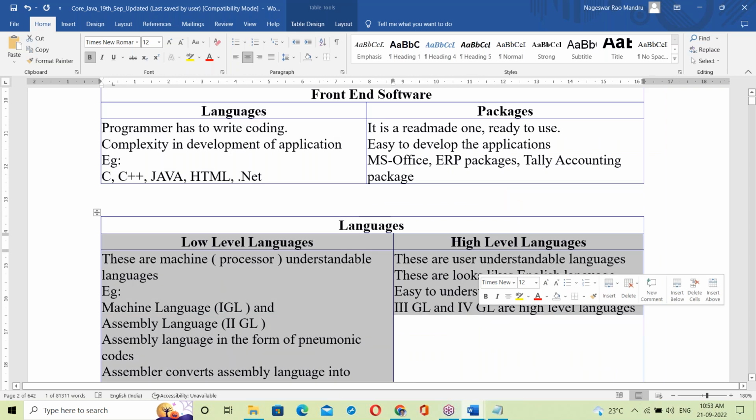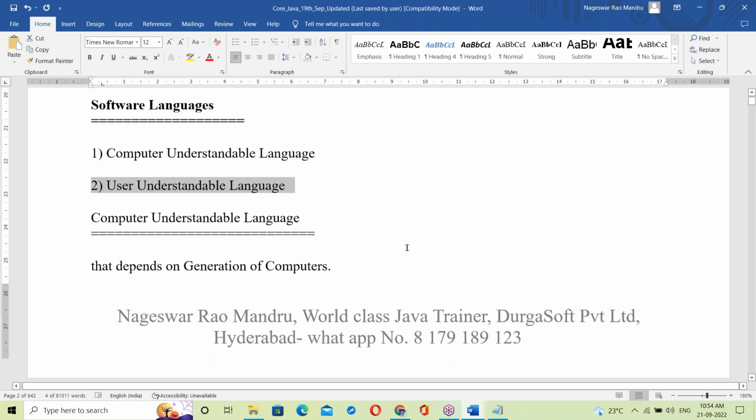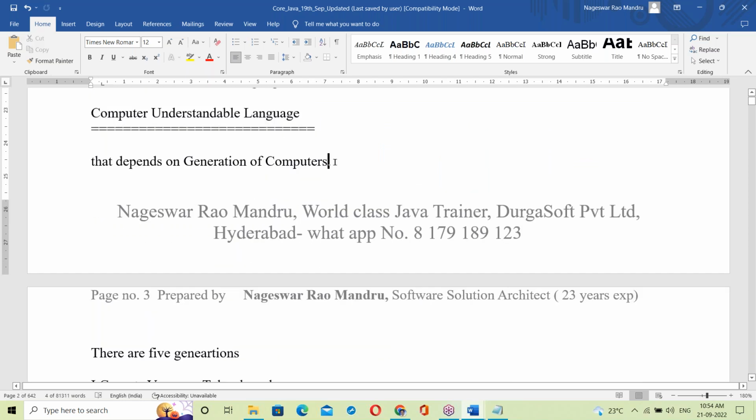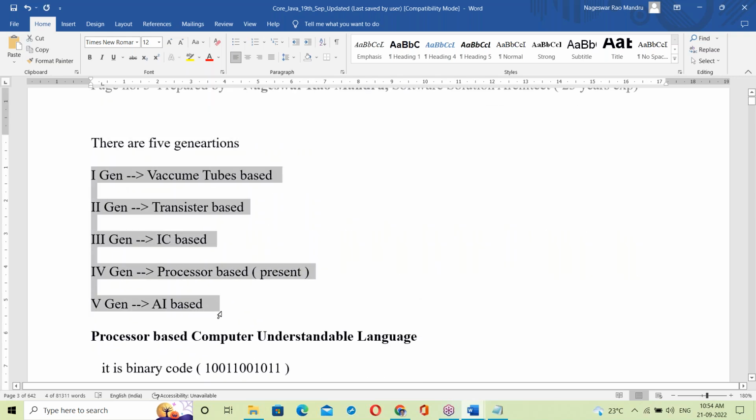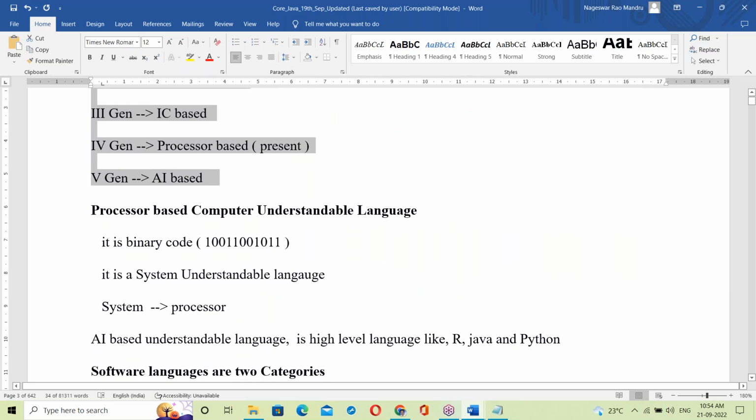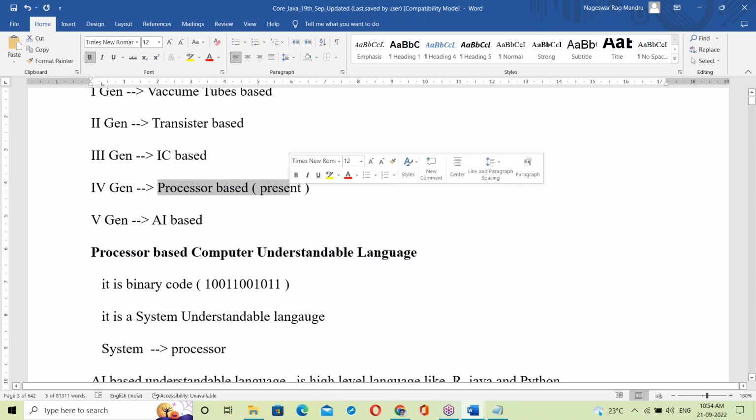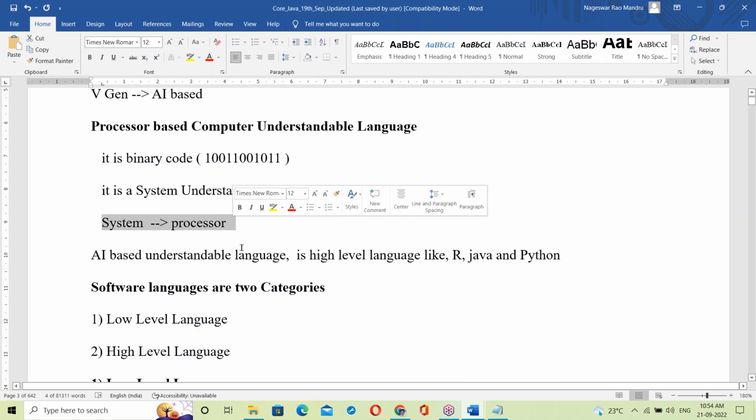In language, there are low level and high level languages. Software language can be computer understandable or user understandable. Computer understandable language depends on the generation of computers. There are 5 generations. The present generation is processor based, and processor based means binary code. It's a system understandable language, where the system is a processor.